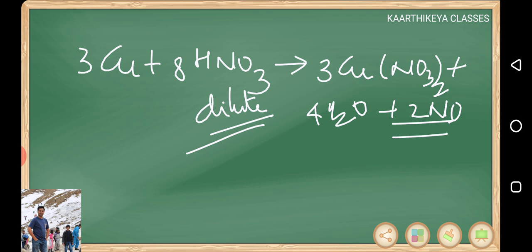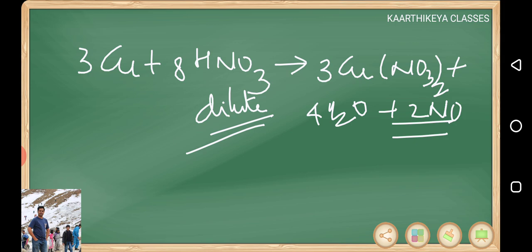NO2 type of gas will come with concentrated. Dilute, if you are using, NO will come. Nitric oxide, oxidation state +2, colorless, on dimerization, pale blue color. Preparation from copper and dilute HNO3, neutral oxide, insoluble in water, so no reaction with bases.